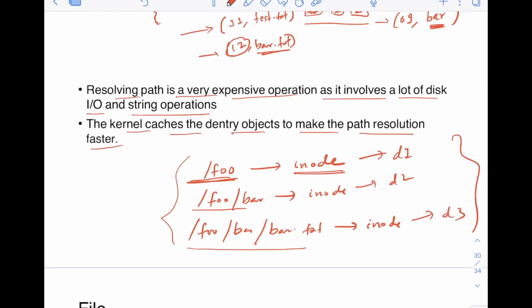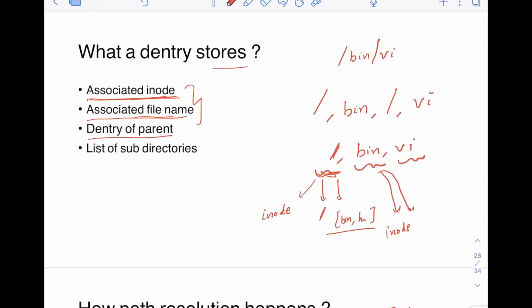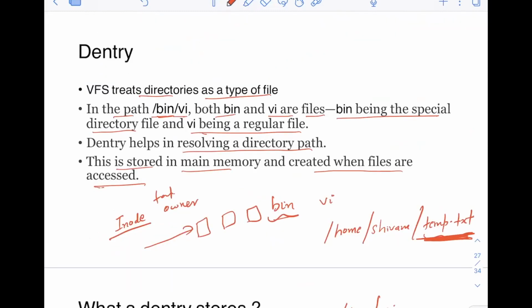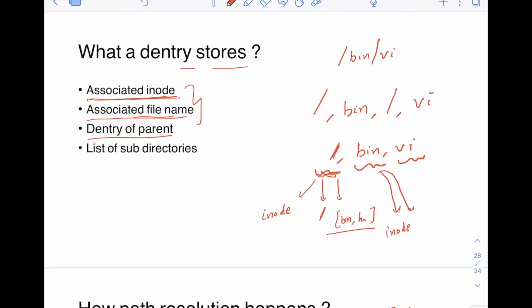And one of the important things, I'm not sure if you had noticed, is that the inode does not store the file name, okay? The inode stores a lot of information about the files and directories, but it will never store the file name. That is stored in the Dentry itself. The Dentry stores the associated file name and then the inode.